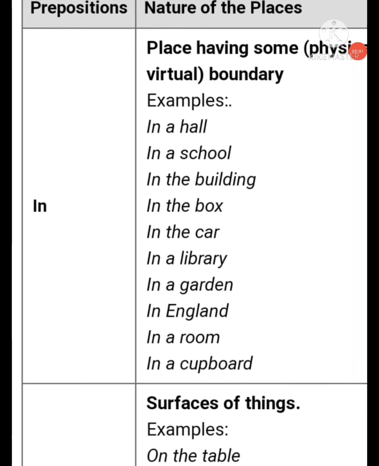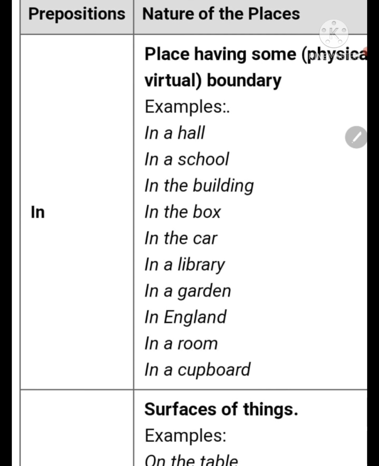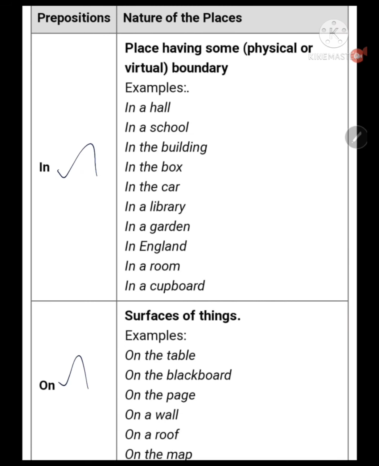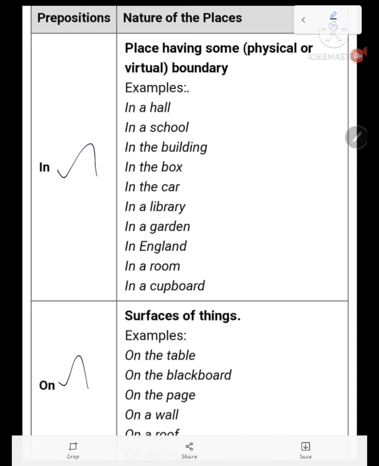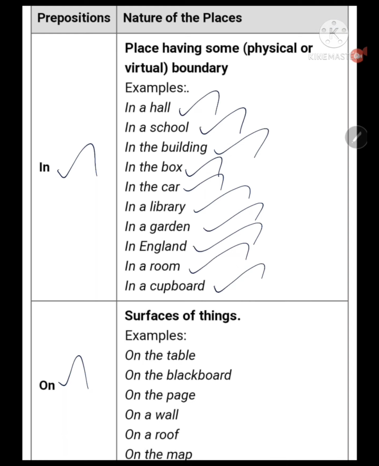Okay, now prepositions, nature of places. Look at these prepositions: in and on. Where do we use in for the places? In a hall, in a school, in the building, in the box, in the car, in a library, in a garden, in England, in a room, in a cupboard.